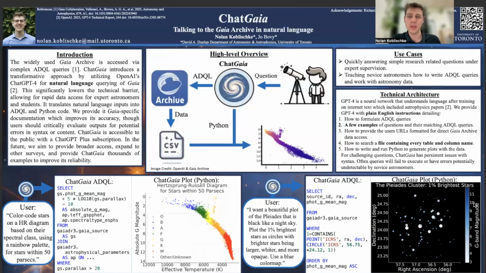Now, you might be impressed for how well ChatGaia works on these two examples. And perhaps that's because you've only used the free version of ChatGPT. ChatGaia is built on GPT-4, which is a much larger model that OpenAI has released, and it is, I find, much better than the free version of ChatGPT. It's really essential to use GPT-4 for these applications due to its lower rate of error. And unfortunately, it is only accessible if you have the ChatGPT Plus subscription.